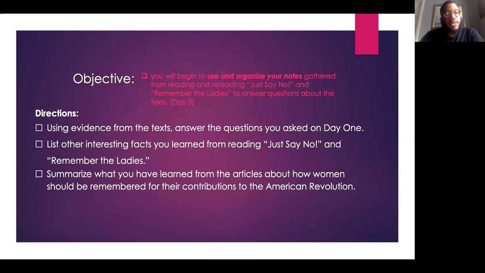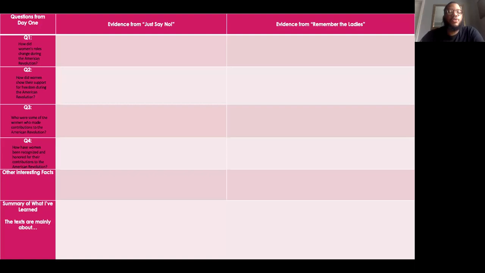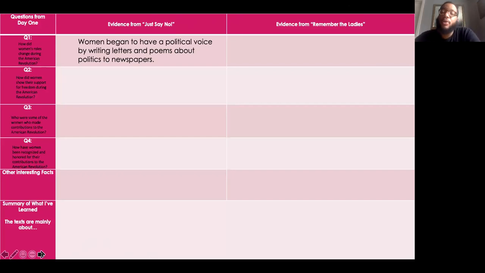We're going to use and organize the notes that we gathered from reading and rereading both articles. So the first question that we gathered evidence for was, how did women's roles change during the American Revolution? And in the first text, we said that women began to have a political voice by writing letters and poems about politics to newspapers.